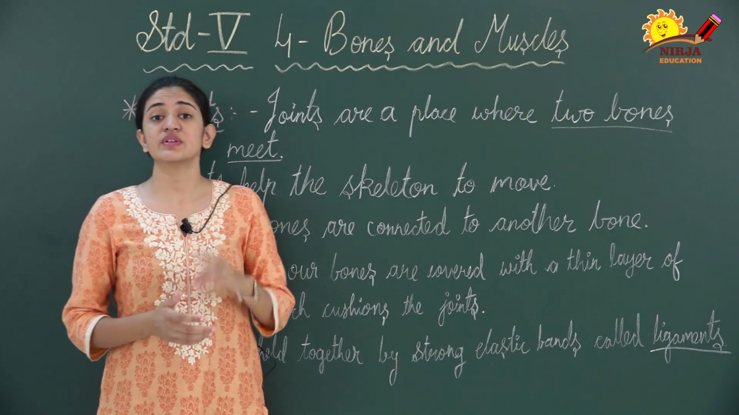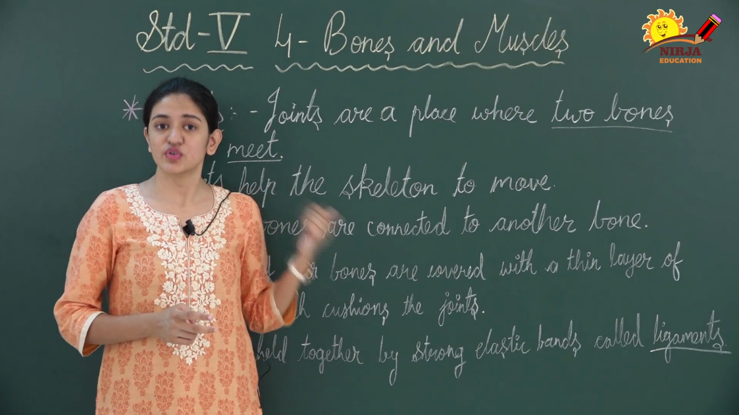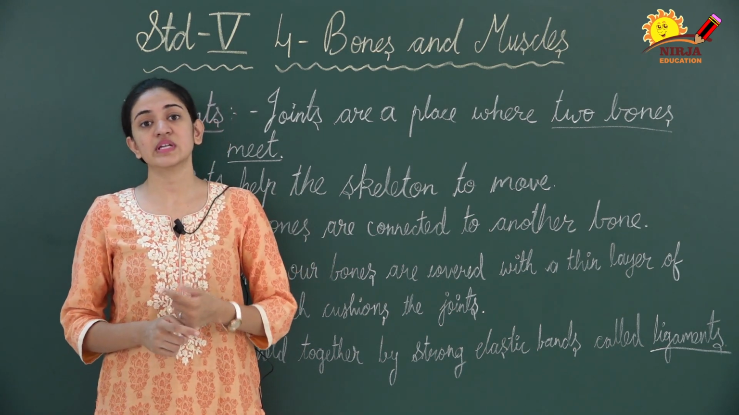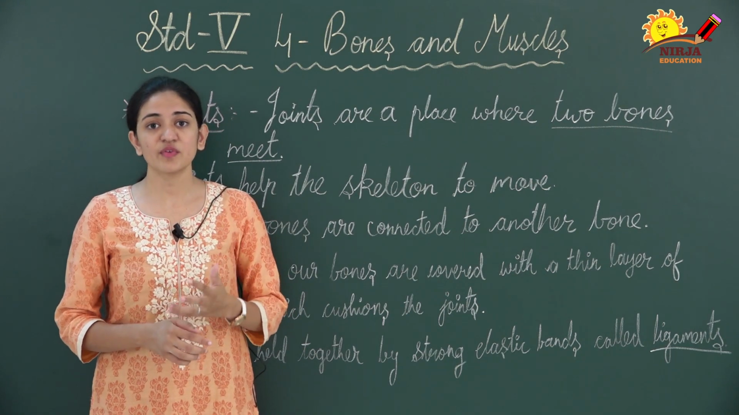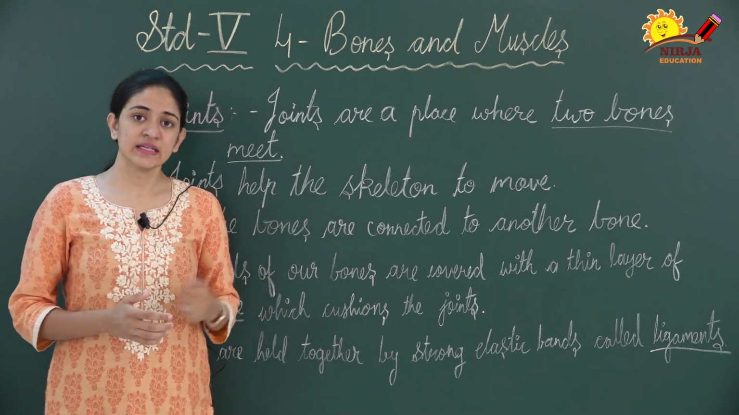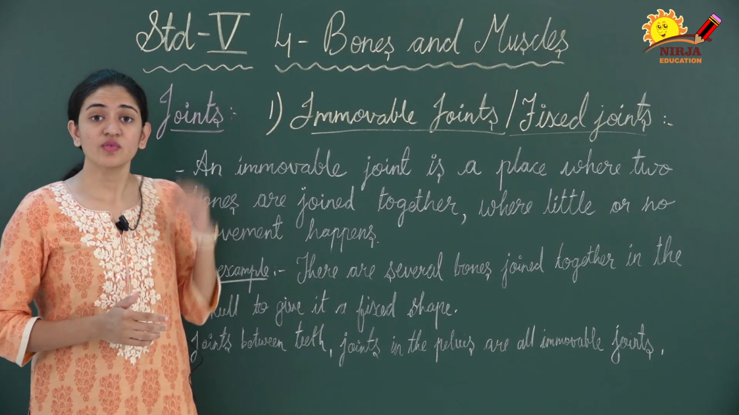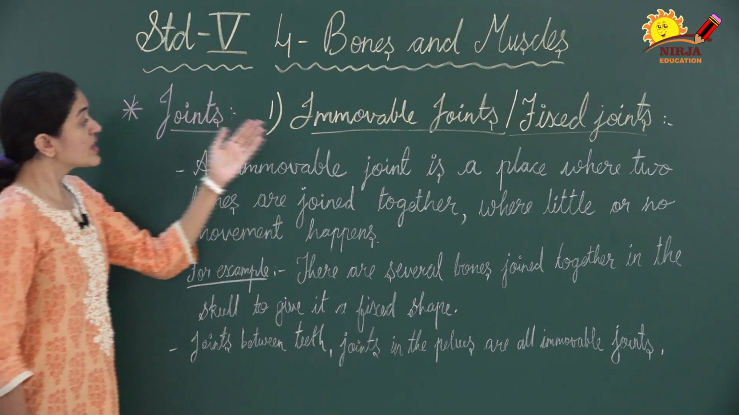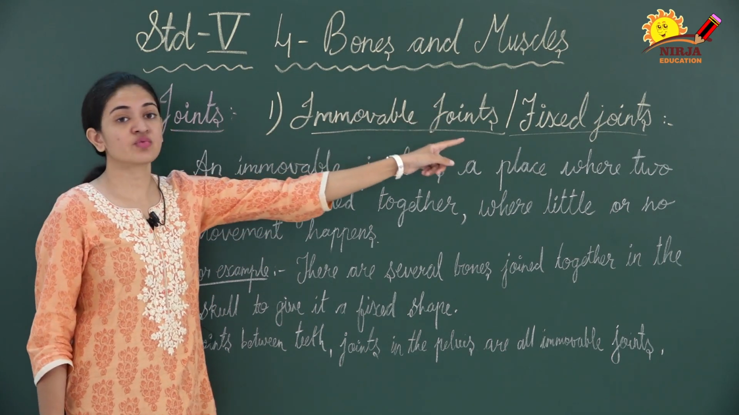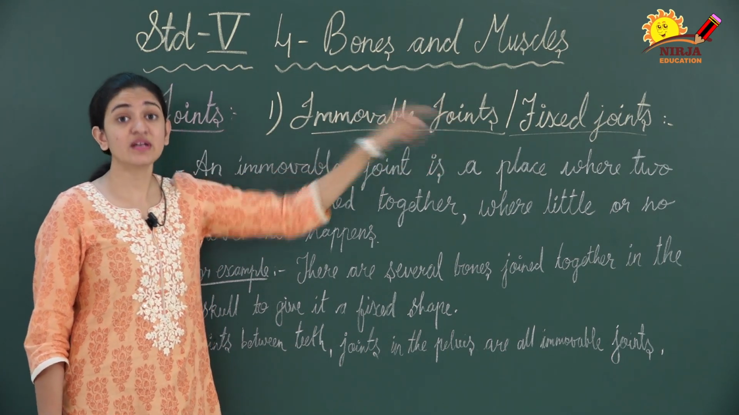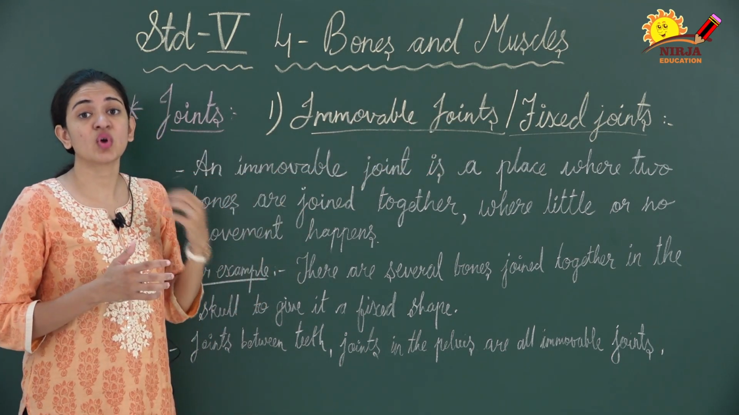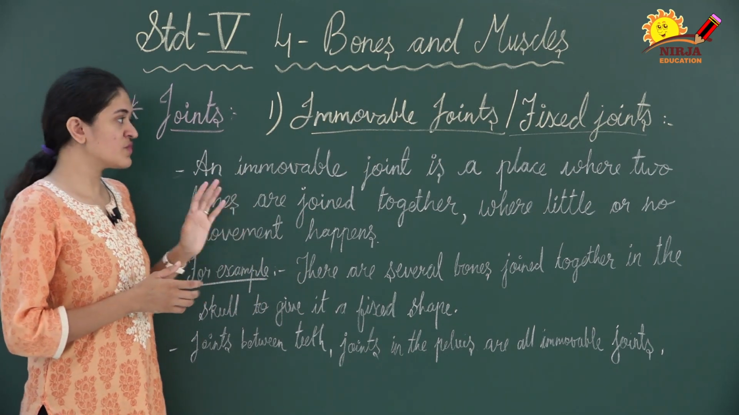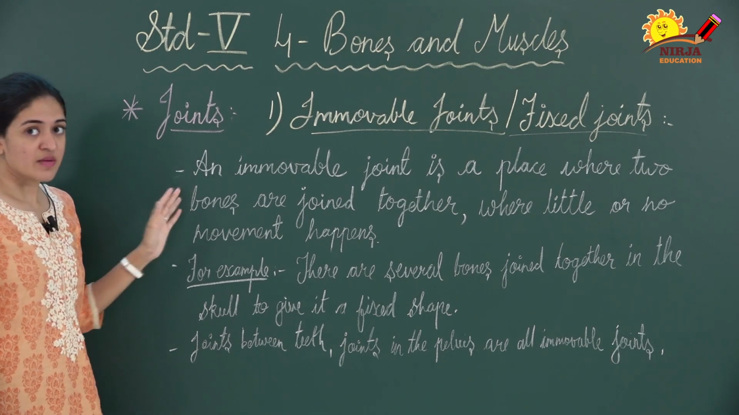So now dear children, there are two types of joints. One is the immovable joint and the other one is the movable joint. So now we will discuss it in detail. First let's discuss the immovable joints, right? Immovable joints are also known as fixed joints, right? Why fixed joints? Because they do not move. Either they move a little bit or they do not move, right? So what is an immovable joint?